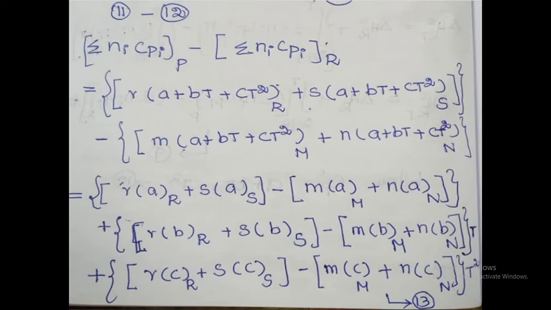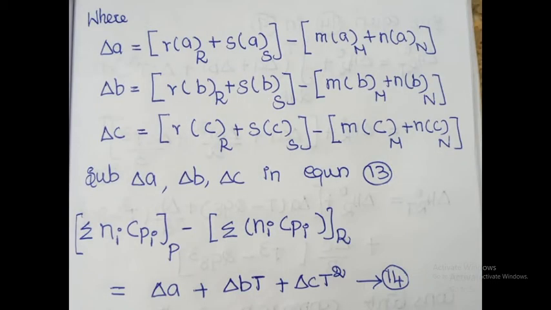Similarly for the C component, the temperature term is T square. This is a common term. So the product minus reactant: R into C at R plus S into C at S, this is the product, minus reactant M into C at M plus N into C at N. So the temperature term is T square. So this is equation number 13.